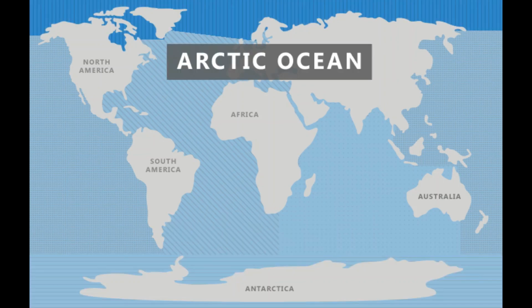The last ocean is the Arctic Ocean. The Arctic Ocean is the smallest ocean. It lies within the Arctic Circle. It remains frozen for most of the year. The Eurasian Basin is the deepest point in the Arctic Ocean.